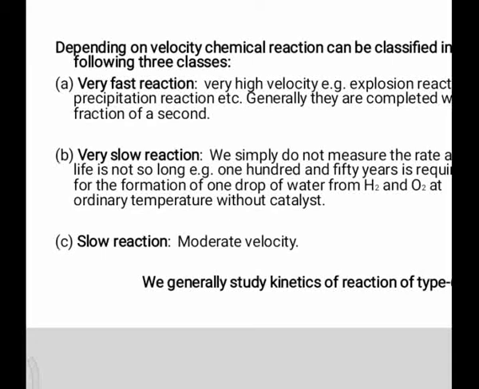On the basis of speed or velocity, chemical reactions can be classified into three categories: very fast reaction, very slow reaction, and slow reaction or moderate reaction.